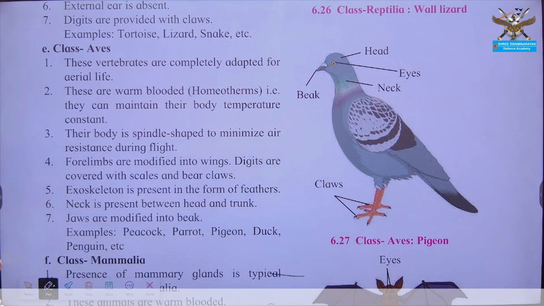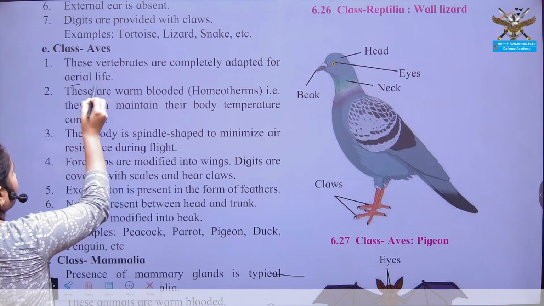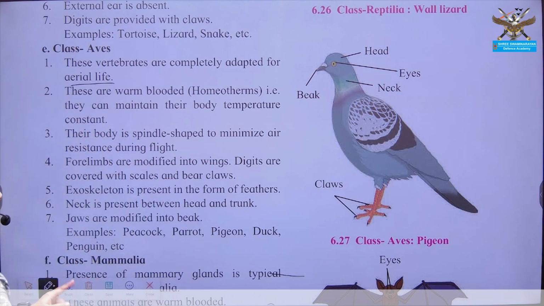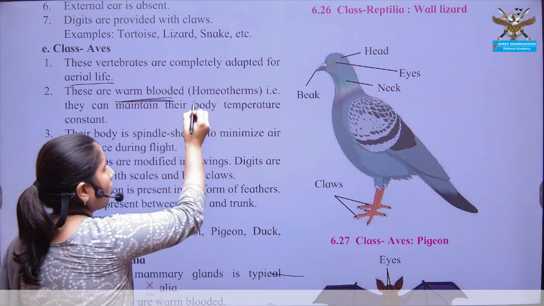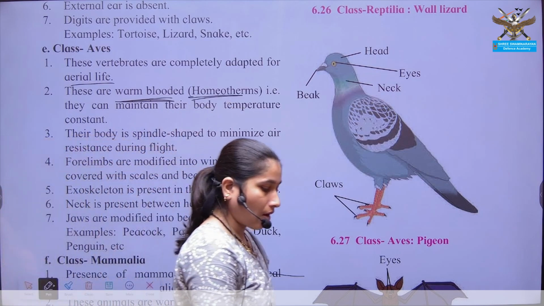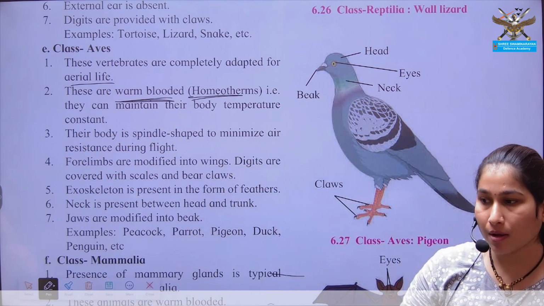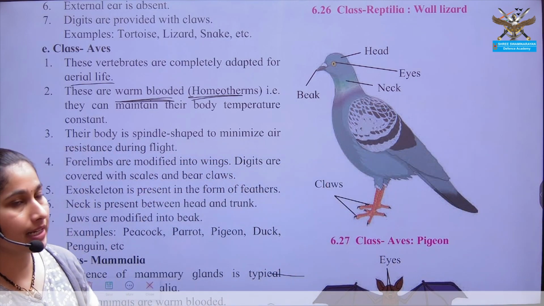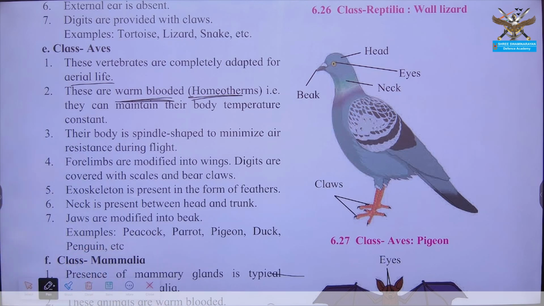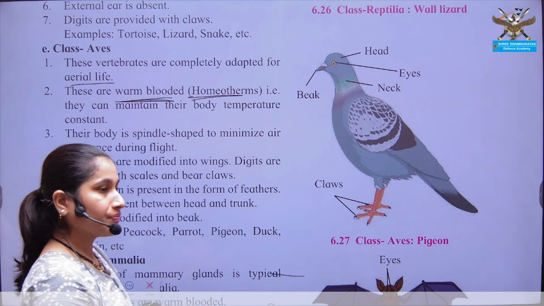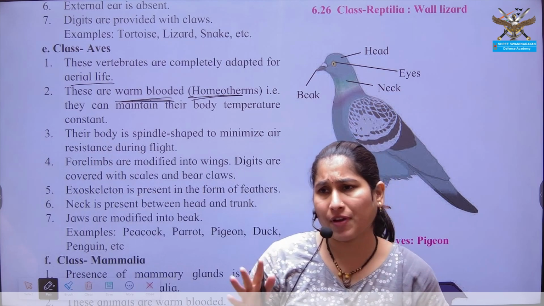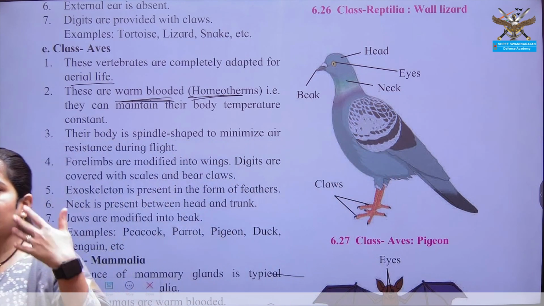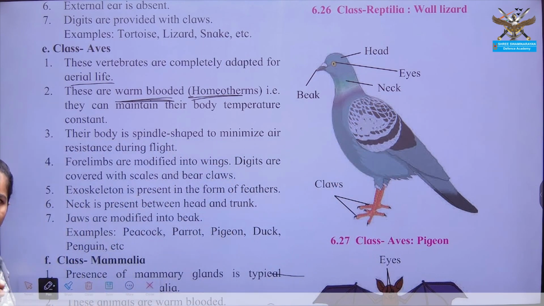Now they have adapted the aerial mode of habitat. Now they are warm-blooded, or homeotherms. The organisms have become warm-blooded; the specific term for warm-blooded is homeotherms. Now these organisms can maintain their body temperature. They are not affected by the changing external environment. Their body temperature does not change as the environmental temperature changes.